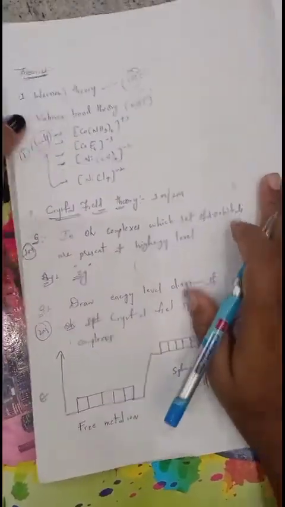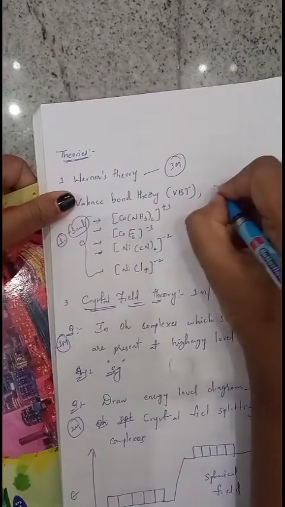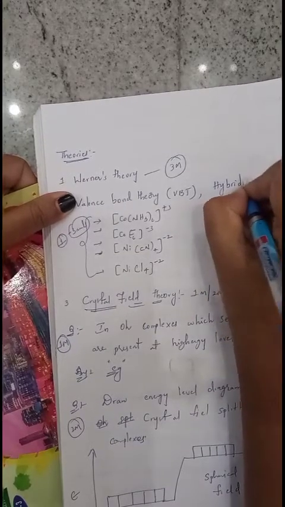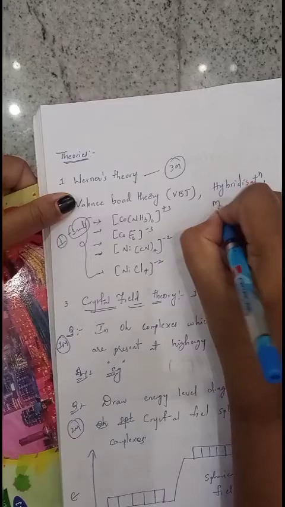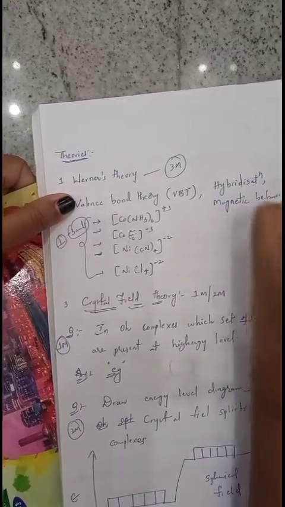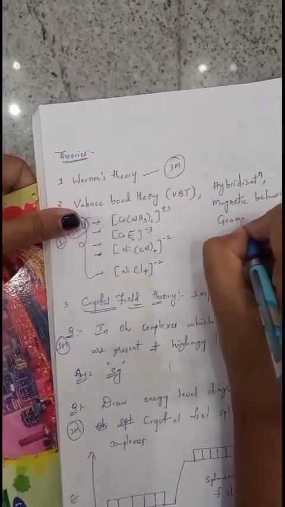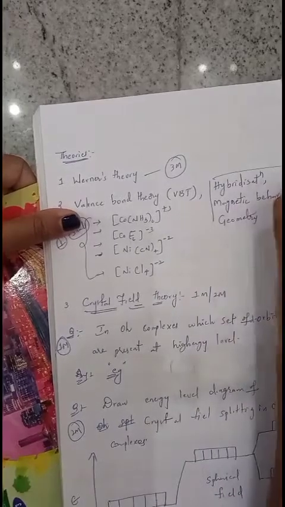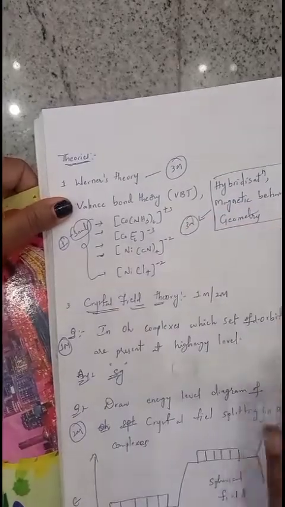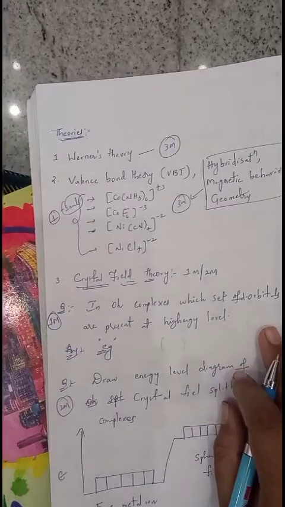Okay, next one here, valence bond theory. Based on the valence bond theory, try to find out hybridization, magnetic behavior, and next one, geometry of the complexes. For these complexes you want to find out all the 3, which is important for 3 marks. So such kind of questions will be asked for 3 marks from this chapter.